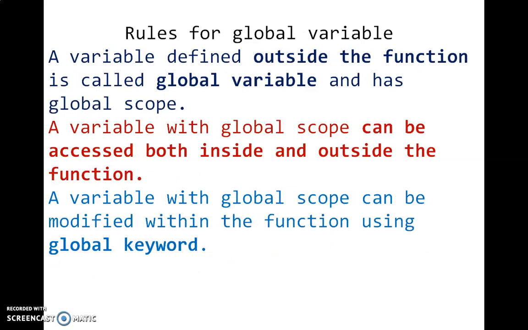Rules for global variables. A variable defined outside the function is called a global variable and has global scope. A variable with global scope can be accessed both inside and outside the function. A variable with global scope can be modified within the function using the global keyword.